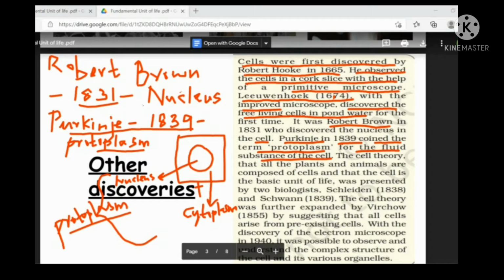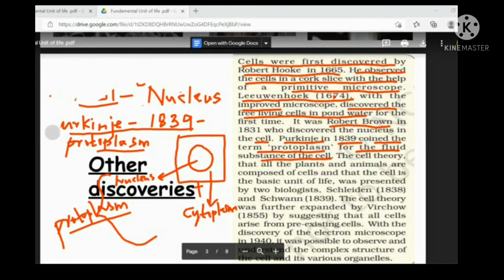Have you noted down, children? Robert Brown and Purkinje, what did they find? That you have to write down. Finished? Yes, ma'am. Then I will rub it off. Then we'll come to the next discovery.